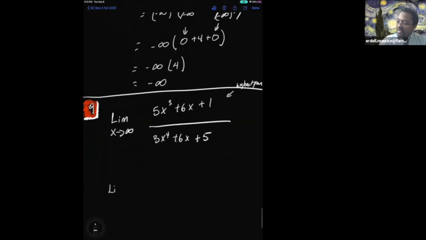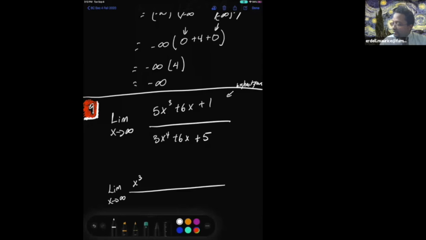So in your next line, you have to factor out x to the third from the numerator only. So that means I got to divide this by x to the third, divide this by x to the third, divide this by x to the third.